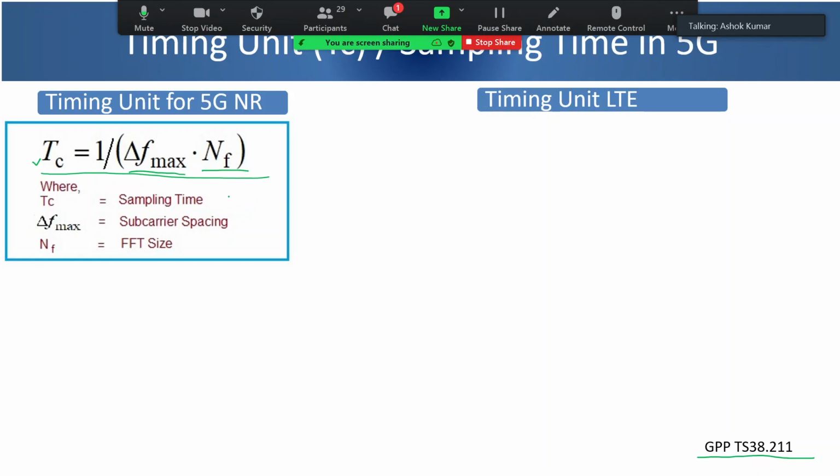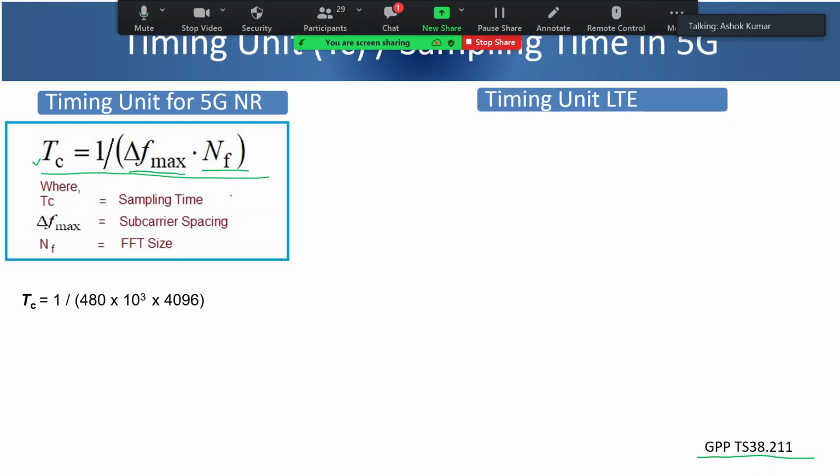When you do FFT and IFFT, you take a particular size of FFT, and this depends upon how many subcarriers you are having. So this could be 1024, 2048, or 4096 depending upon the subcarrier spacing which you have.